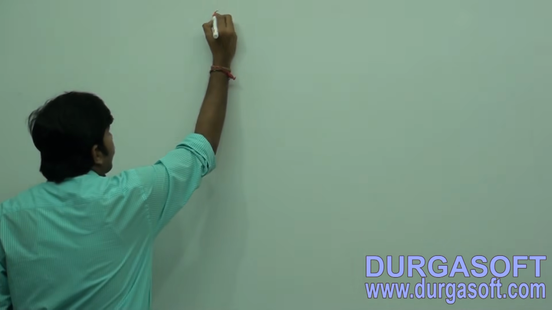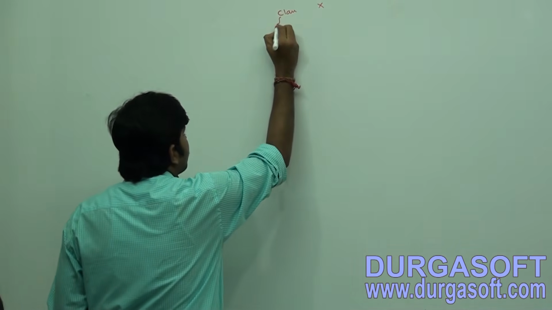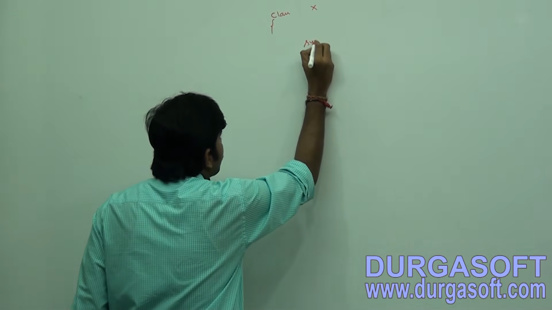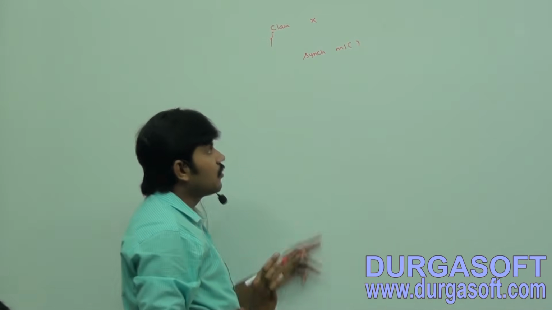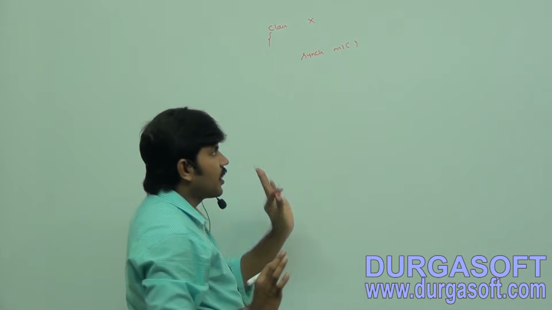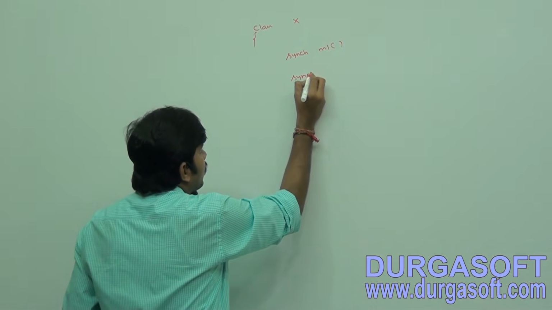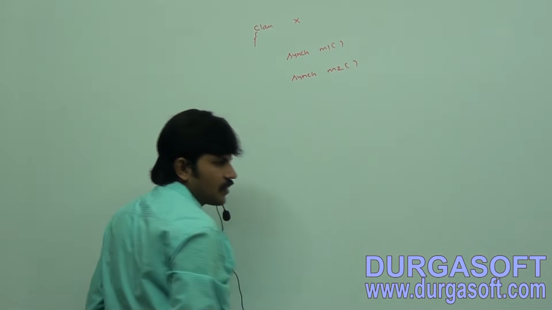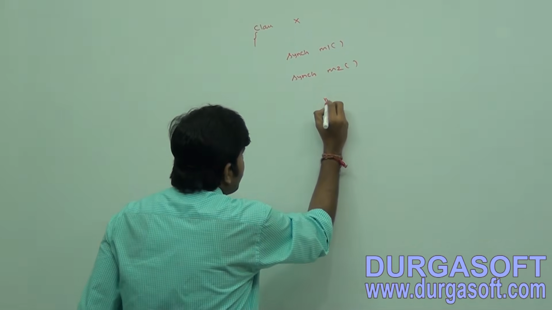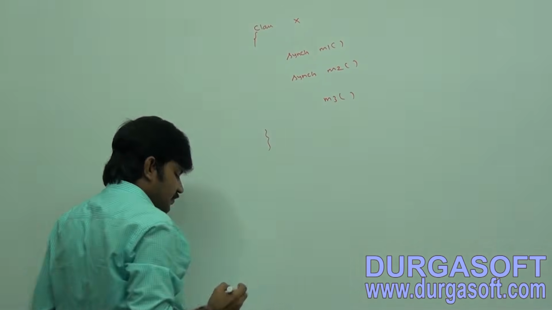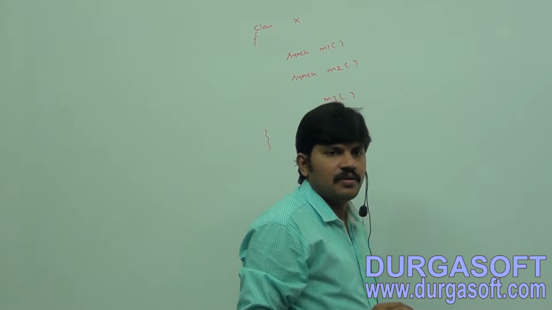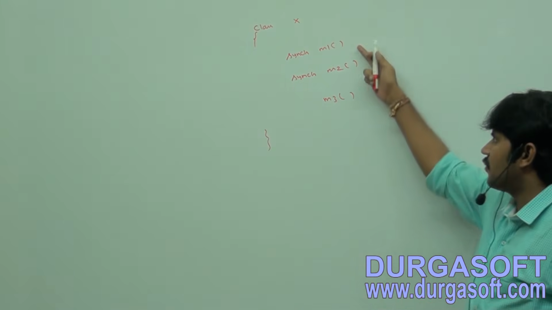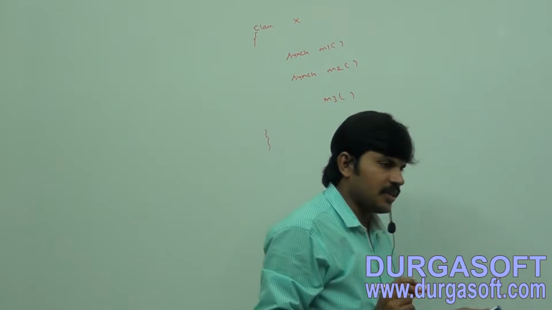Sir, I have one class X. This X class contains one sync method M1. Sync means synchronized. Don't think sync is a new keyword in Java. No, synchronized method M1. Another sync method is there, M2. Next, M3 is a normal method. So the X class contains how many methods? Three methods are there. The first two, M1 and M2, are sync methods, and the third one is a normal method, right?